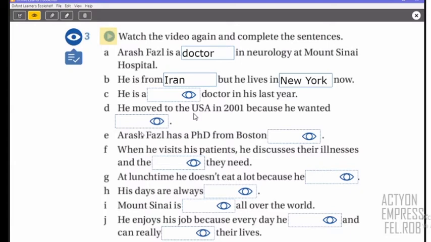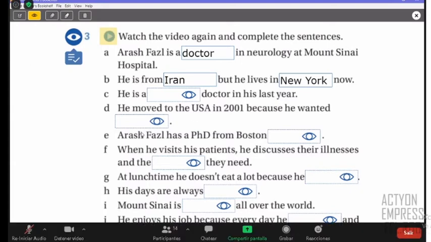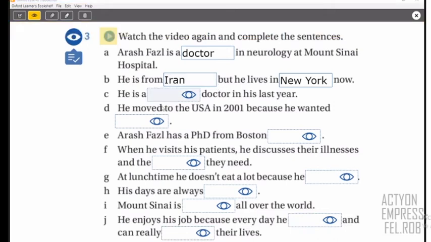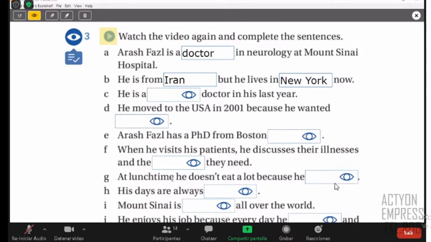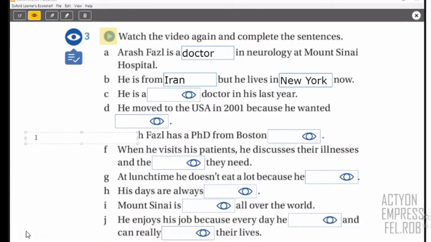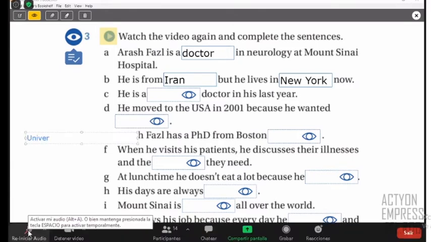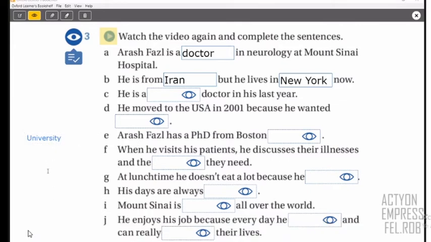Okay, so I need some ideas, right? We have the answers for A and B, so I need the answers from the other letters. Let me see. Niobi, what's your idea? What letter? Letter E. Dr. Faz has a PhD from Boston University. Okay, thank you. So let me put it over here, right? Thank you so much. And university, right. Thank you, Niobi. And then we have Felipe.